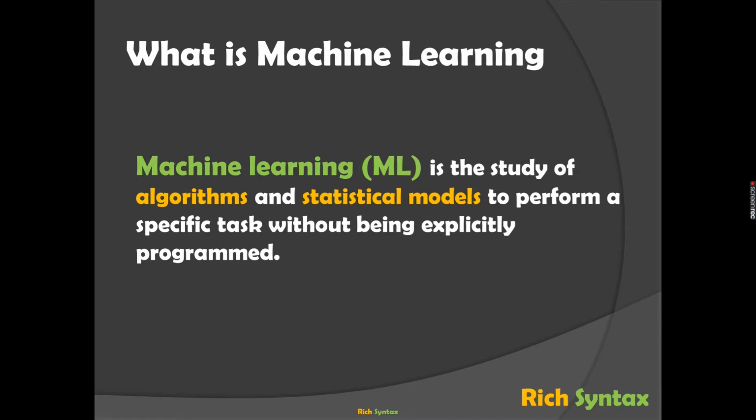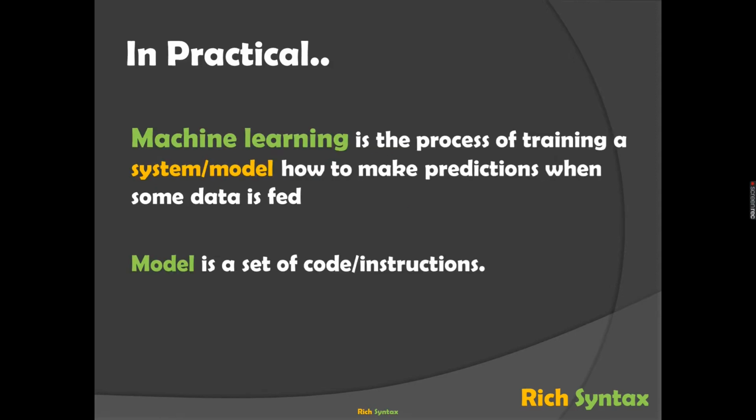So in the example I'm talking about, you create a model to predict the sales of a particular car model. What happens next is you input the data of, let's say, 10 years or 5 years, and then the model comes up with the prediction of the amount of sales that's going to happen in the next year or next 2 or 3 years. So that's how we basically use machine learning. Let's move on.